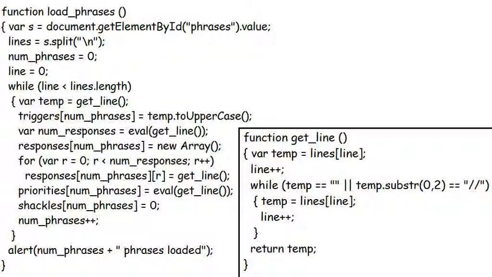This is the reason why there mustn't be a blank line at the end of the text area holding the phrases. If there is, then the condition about line being less than lines.length is still true after the last phrase and its entourage have been read, and the loop goes round one more time, expecting to find another phrase. This causes the program to crash, so don't do it.